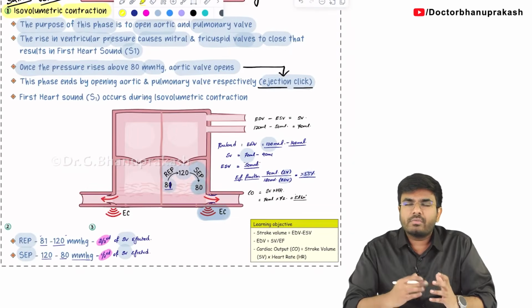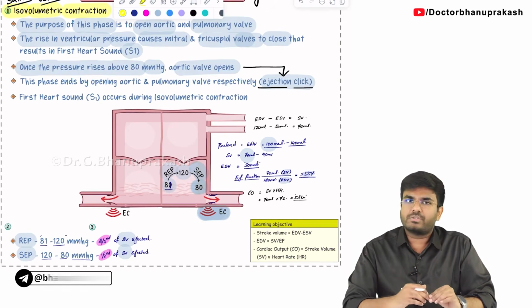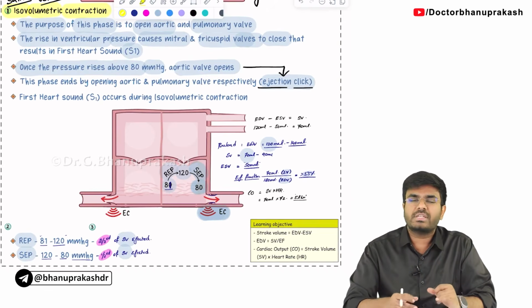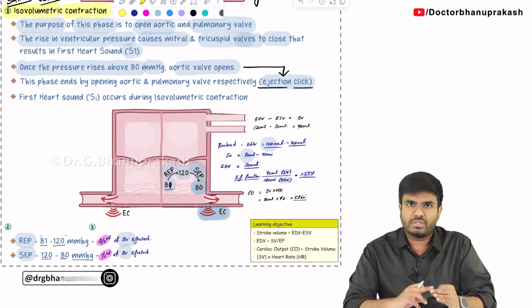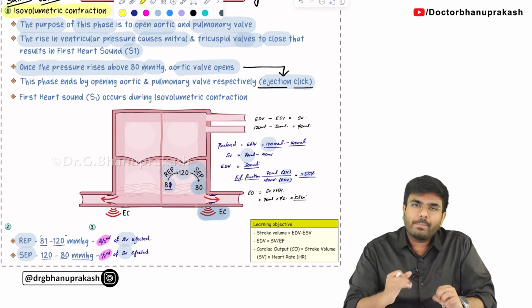Welcome back again, students. We were discussing the phases of the systole previously. Now let's continue with the phases of the diastole. Already we have seen the three phases of the systole, that is isovolumetric contraction, rapid ejection phase and slow ejection phase. Now what happens in the diastole?